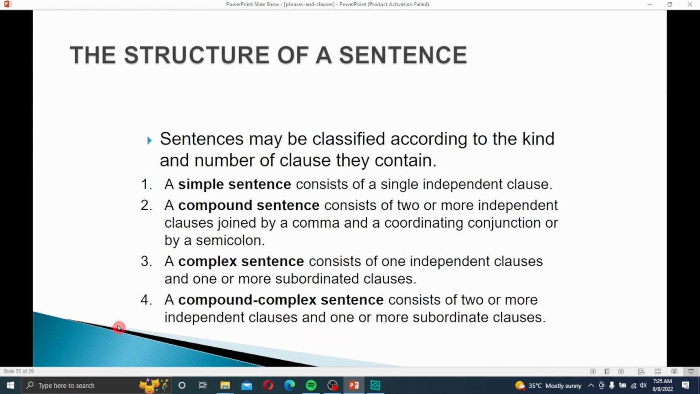So, the difference between a complex sentence and a compound complex sentence is that in a complex sentence, we use only one independent clause, whereas in a compound complex sentence, we use two or more independent clauses. If there are two or more independent clauses in a sentence, that sentence is a compound complex sentence.